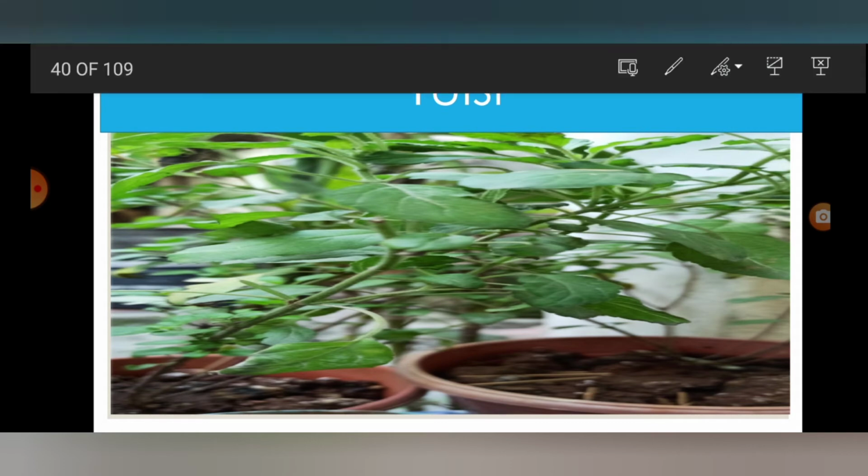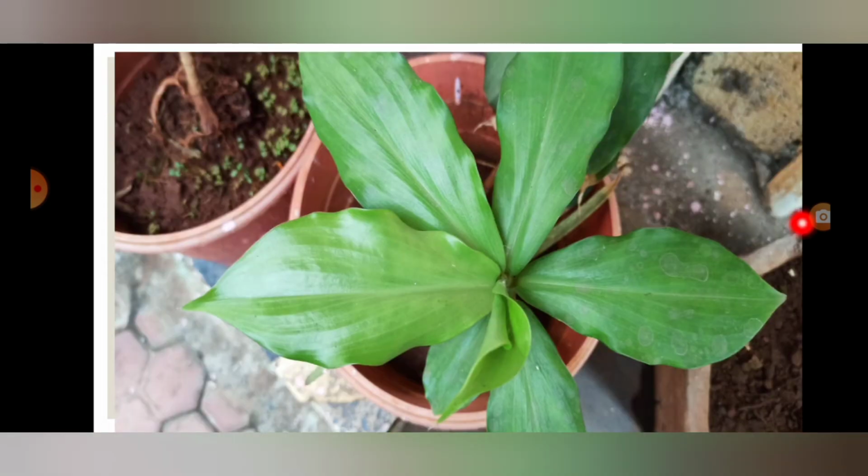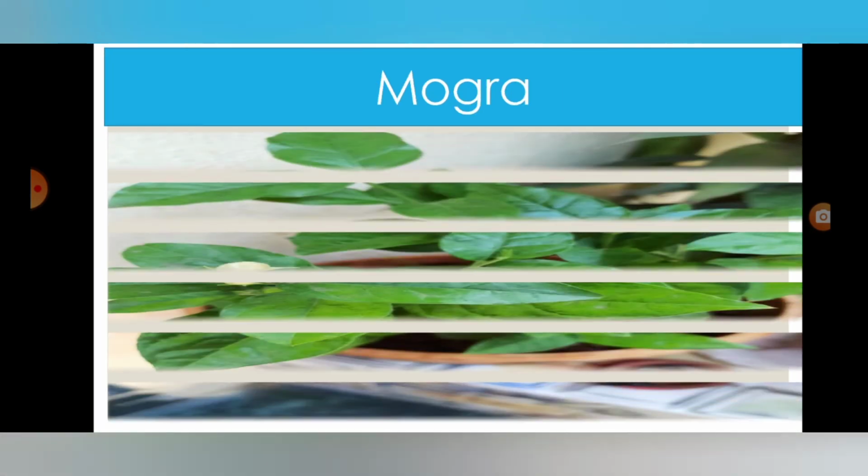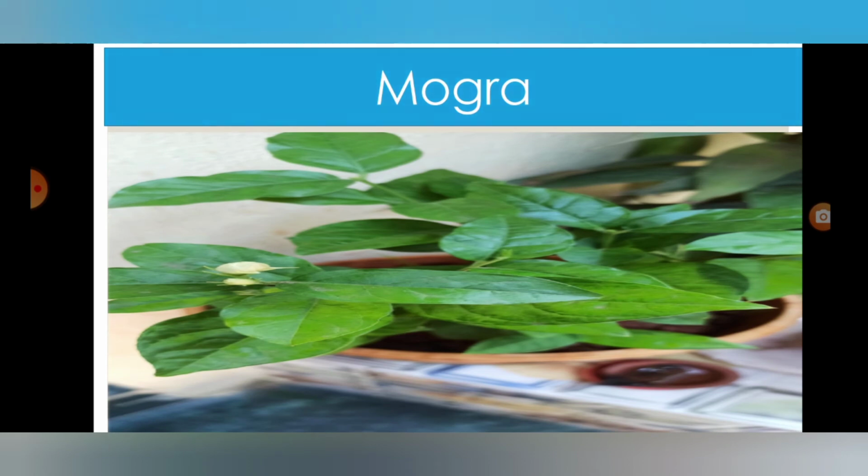This is tulsi. This is periwinkle. What is it? Plant name? Periwinkle. Mogra.